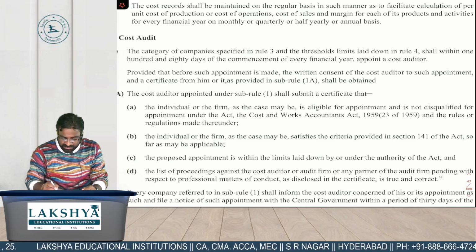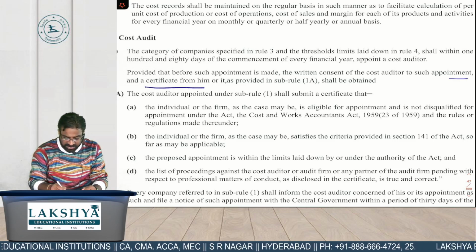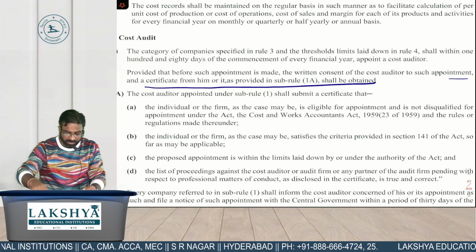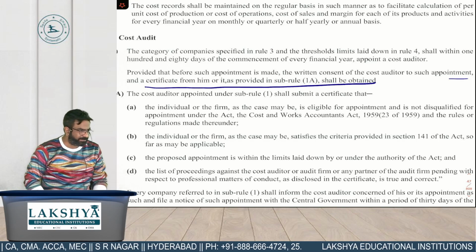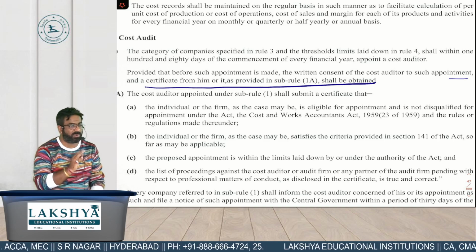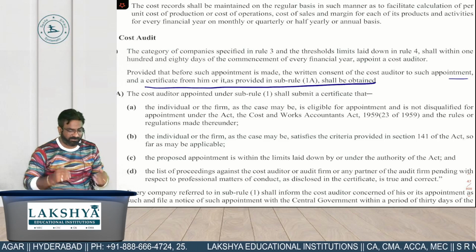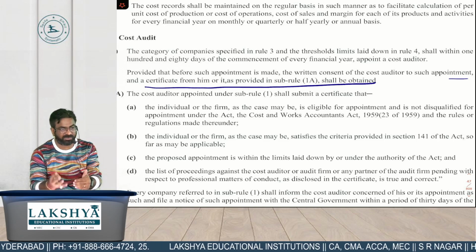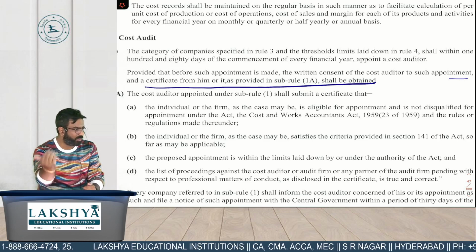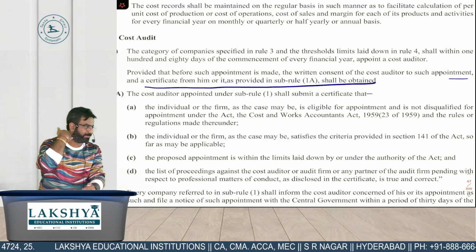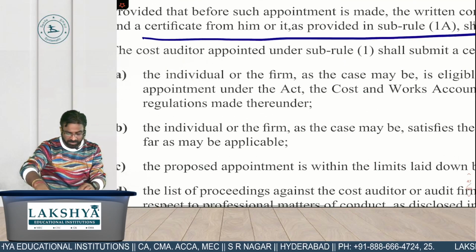Provided that before such appointment is made, the written consent of auditor to such appointment or a certificate from him is required. मैं तुम्हें बताता हूँ एक्चुअली होता क्या है. जब हम लोग किसी ऑडिटर को अपॉइंट करते हैं ना, कंपनी doesn't want to take a wrong decision in appointing a which auditor, cost auditor. तो before appointing a cost auditor there are 4 declarations which the cost auditor on his own letterhead sends to the company. What is the declaration number 1? Read. What is the declaration number 1?